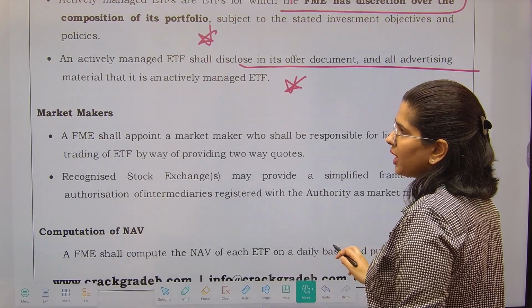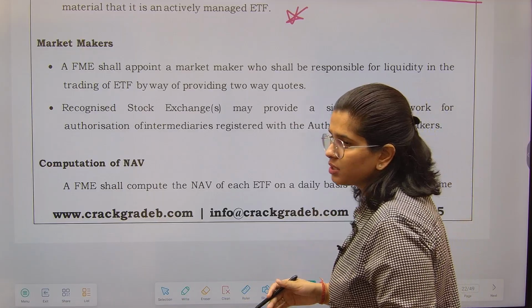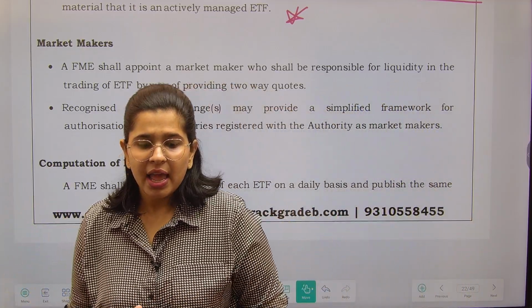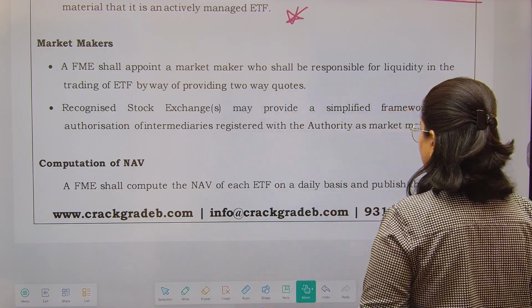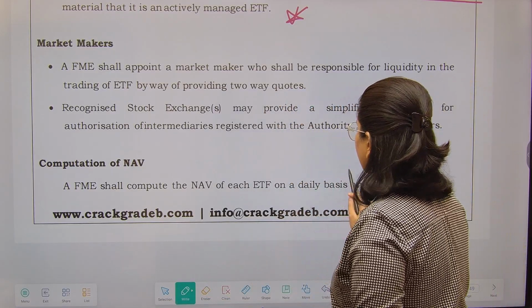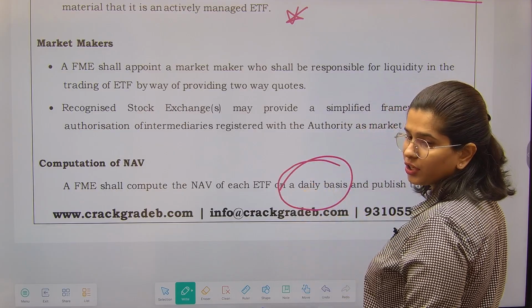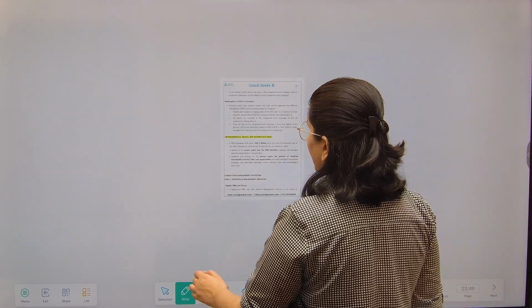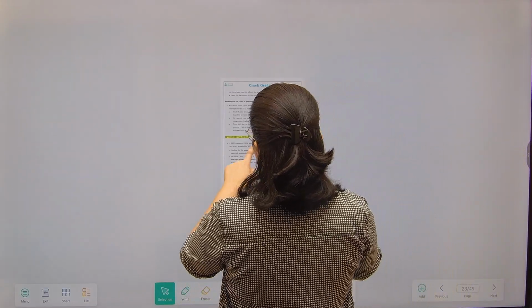We know that these are the brokers, the middle persons who provide the two-way quote, buying quote, selling quote, like that. Fine. Computation of the NAV: FME shall compute the NAV of ETF on a daily basis, because obviously the trading is happening on a daily basis and you have to track it daily, publish the same on the website and inform the same to the recognized agencies.